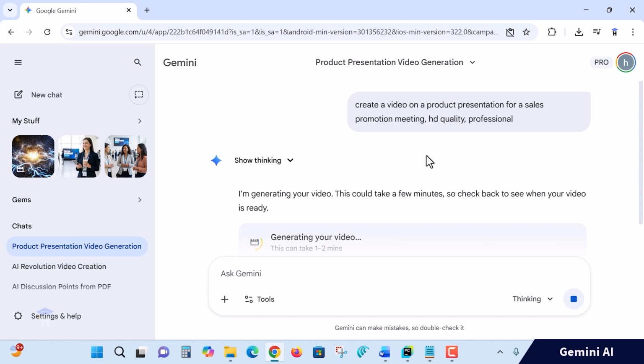Check it. So, writing a simple prompt. If there is anything you want to add inside the video, the frames, you can write it. Or else simply what is the video you require, you specify a few points, like I create a video on a product presentation for a sales promotion meeting. That's it. Very simple keywords only I have written. I have not constructed great words.